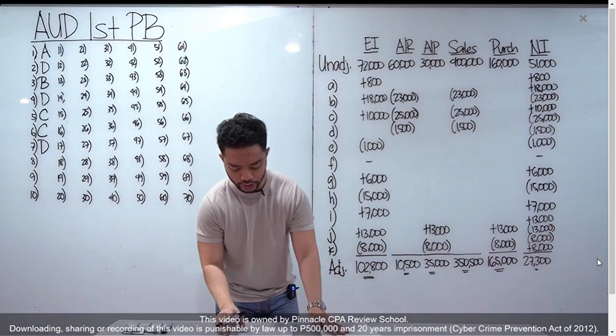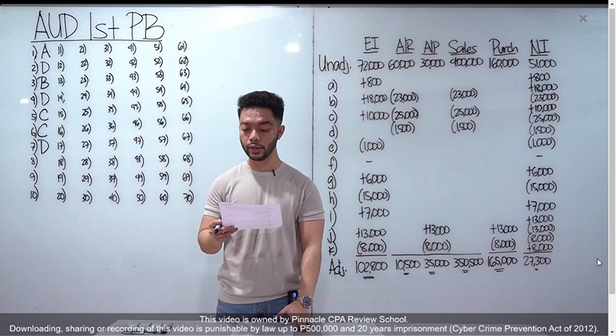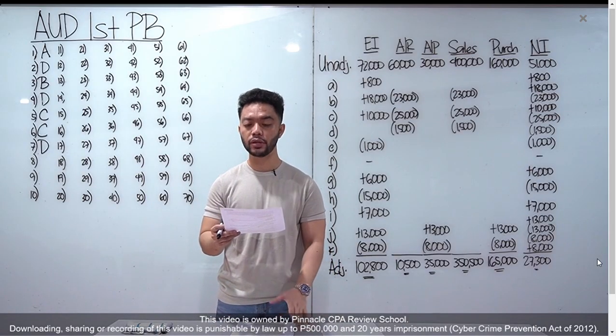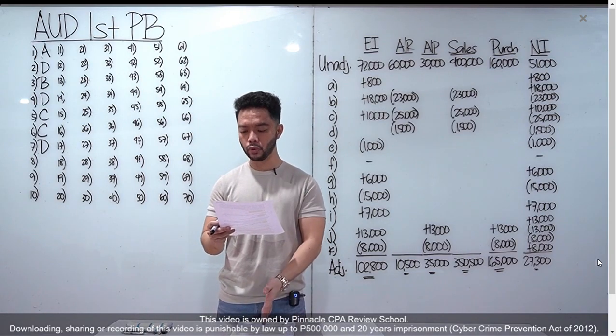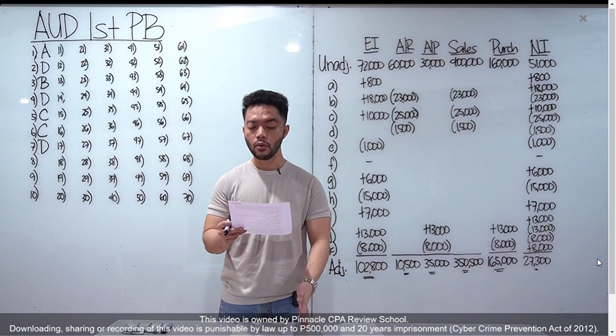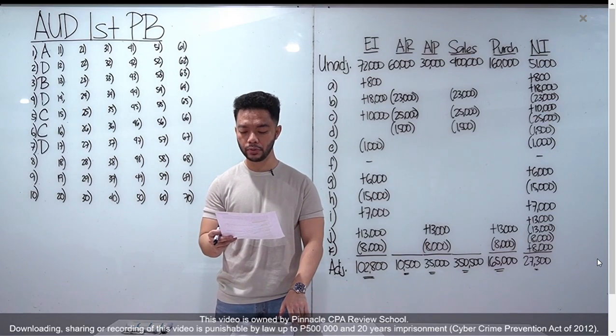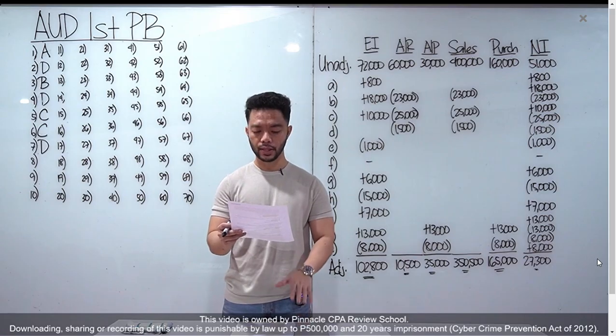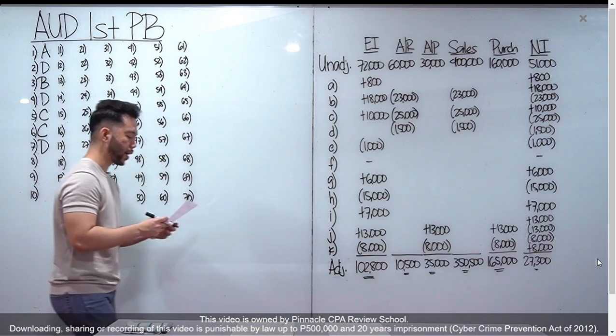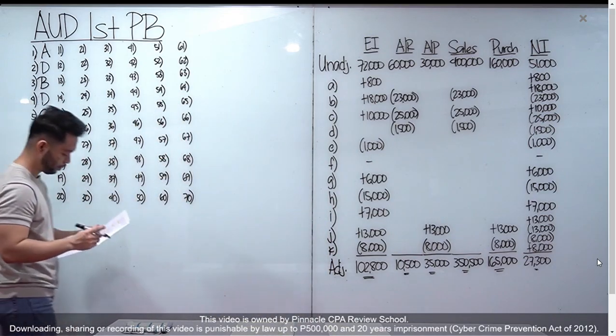Number 8, an auditor has identified the controller's review of the bank reconciliation. In connection with this test, an auditor interviews, so interviews, inquiry yan, tama, the controller to understand the specific data. In addition, the auditor verifies that the bank recon is properly prepared. Which of the following types of audit procedures do these actions illustrate? Best answer is letter C, inquiry and inspection of records. Number 8, letter C yan.